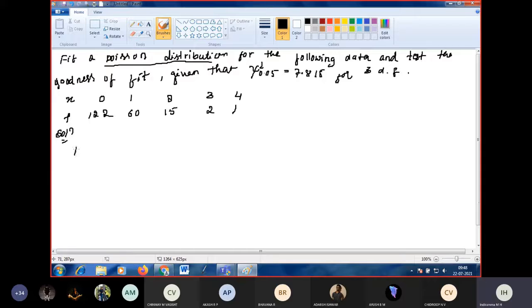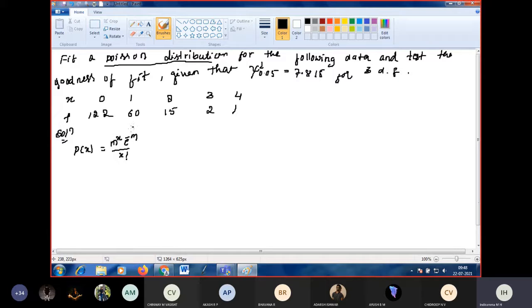The formula for Poisson distribution is P of x equals m power x into e power minus m divided by x factorial.